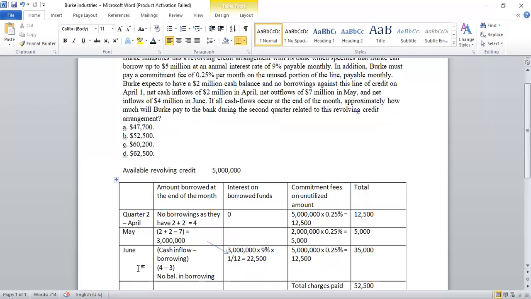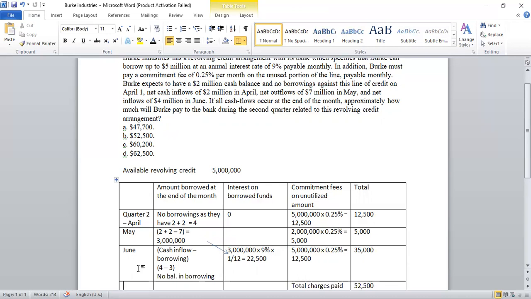So what can we do? First, we need to assess whether there is any requirement of borrowings for Burke. If there was any borrowing during any particular month, what is the amount of interest paid on the borrowing is the next part of it. So we will have to assess what the borrowings are, and what the interest on borrowings is.